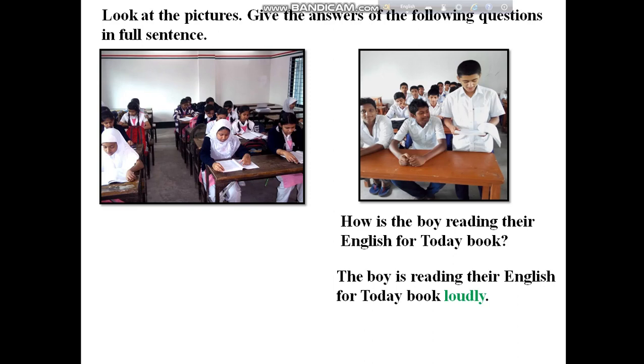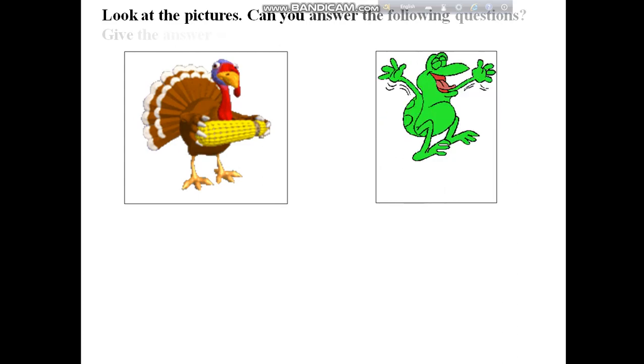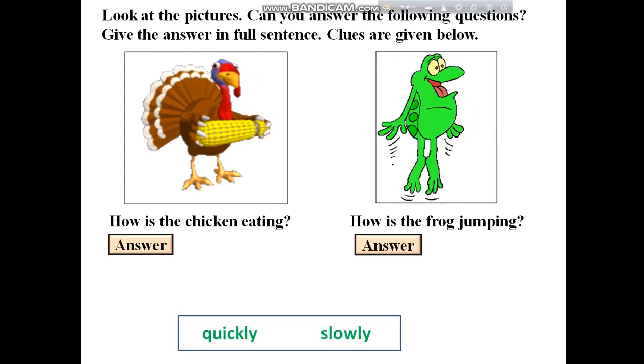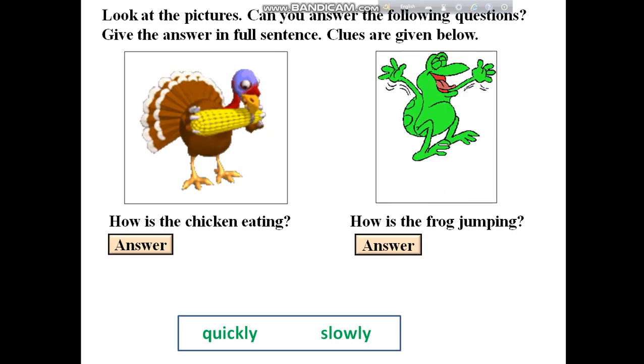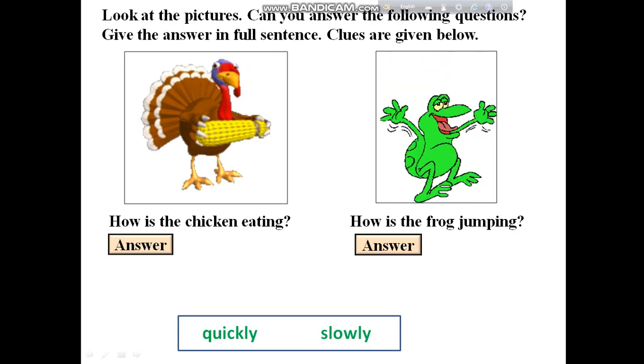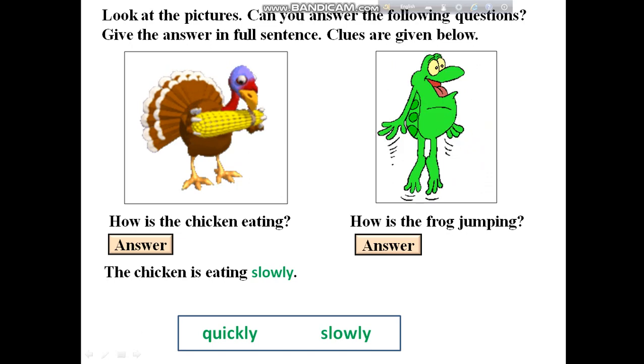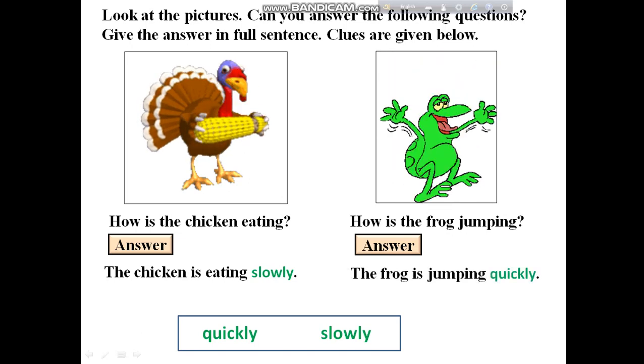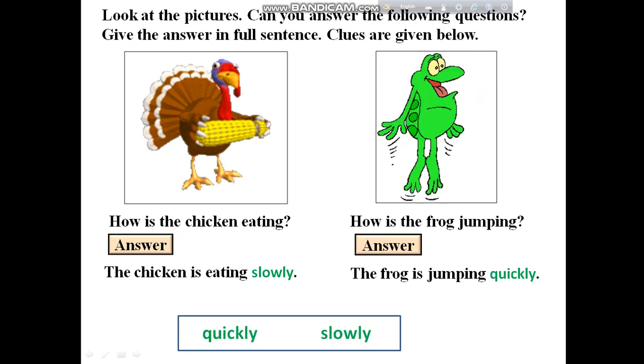The boy is reading their English for Today book loudly. Here are another pictures. How is the chicken eating? And how is the frog jumping? The chicken is eating slowly and the frog is jumping quickly.